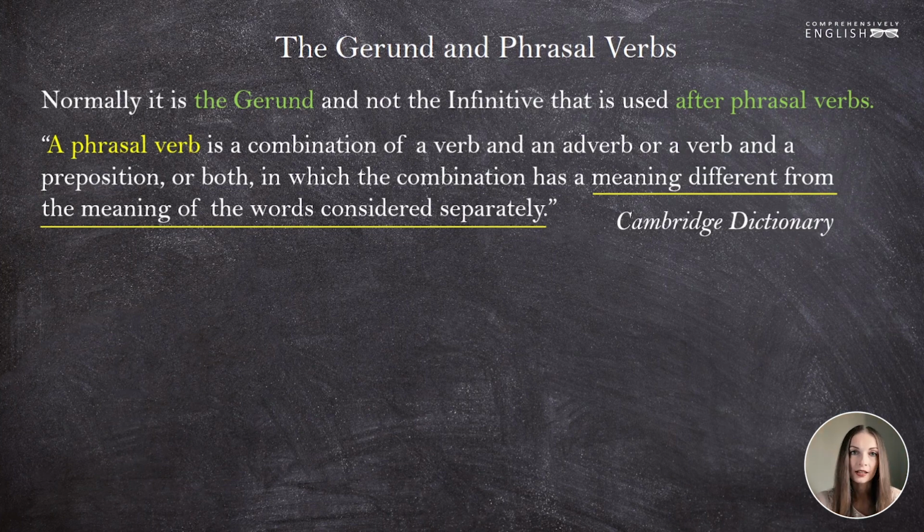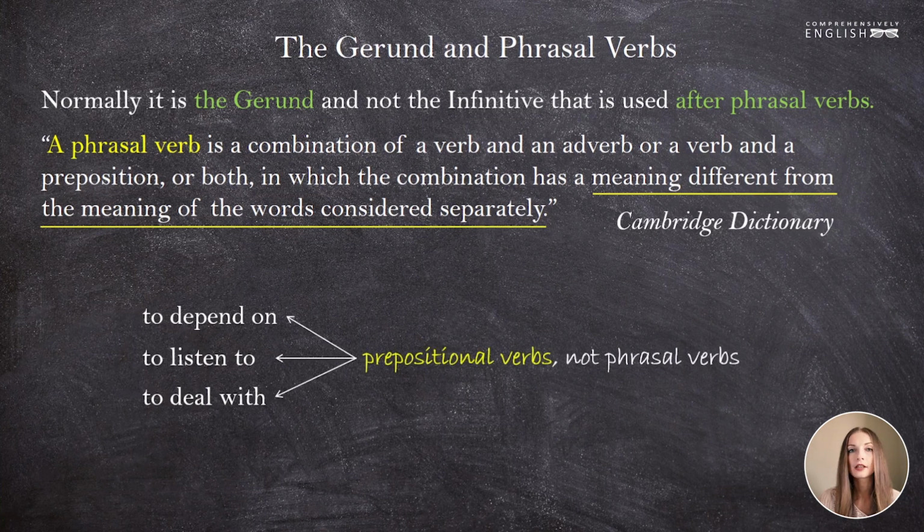This is what differentiates phrasal verbs from prepositional verbs. Prepositional verbs also consist of 2 parts, a verb and a preposition. These 2 elements cannot be separated from each other. So there is a verb that is used with a particular preposition and it's always used with this particular preposition. For instance, depend on, or listen to, or deal with, etc. In case of prepositional verbs, the meaning of the verb when it is combined with a preposition does not change. The verb does not acquire a new, different meaning, like it happens with phrasal verbs.